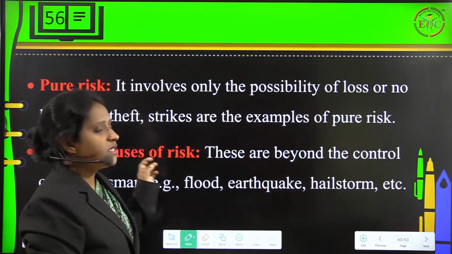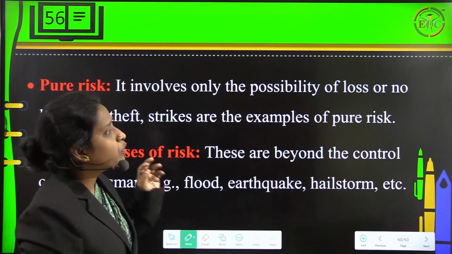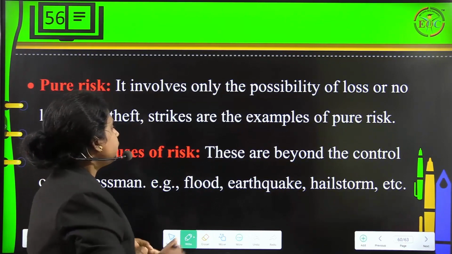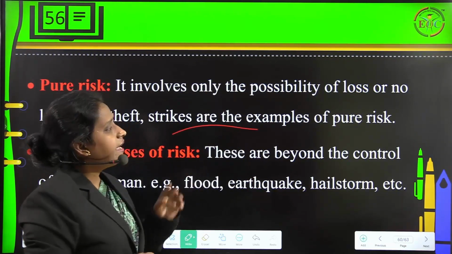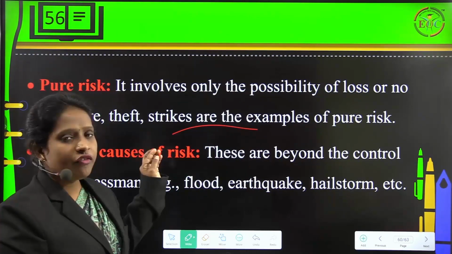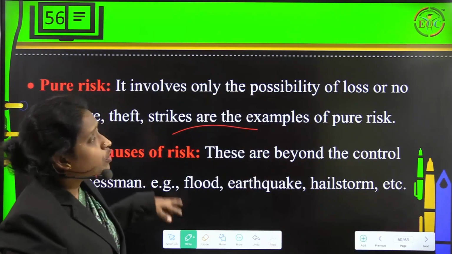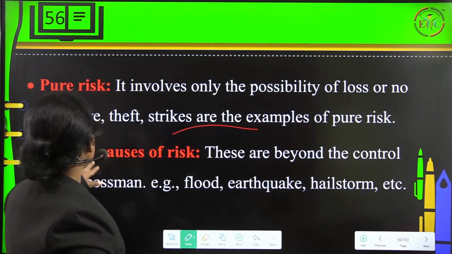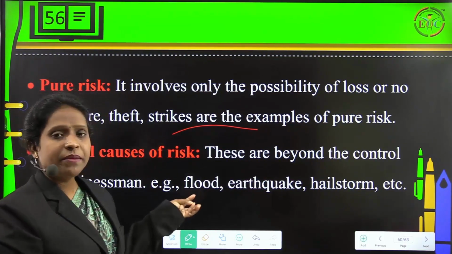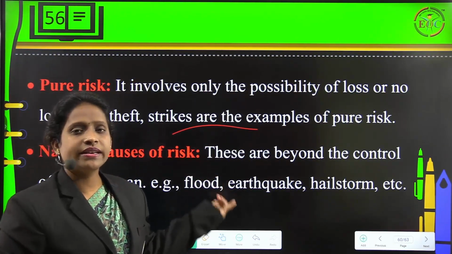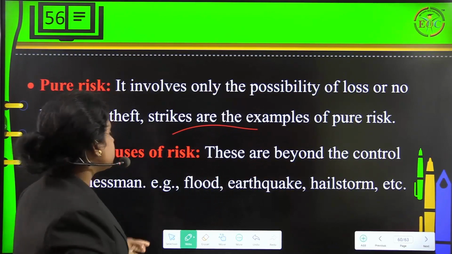Then pure risk. It involves only the possibility of loss or no loss. Fire, theft, strikes are the examples of pure risk. We say this is a possibility of loss, that is the reason we call it pure risk, or no loss, that is, it might be occurring from fire, theft, strikes. So these are the examples that we can consider as pure risk.